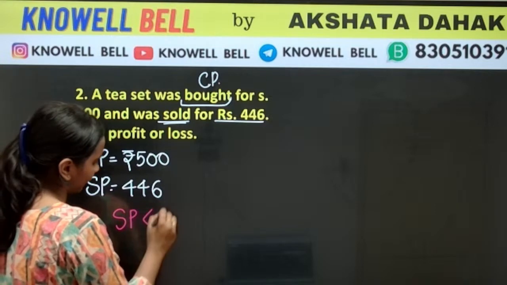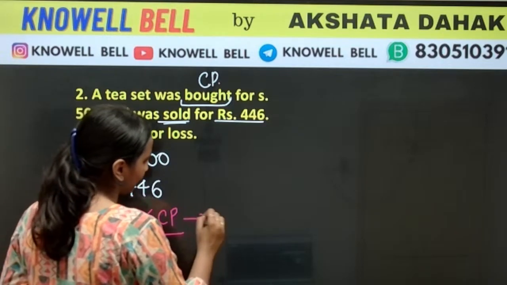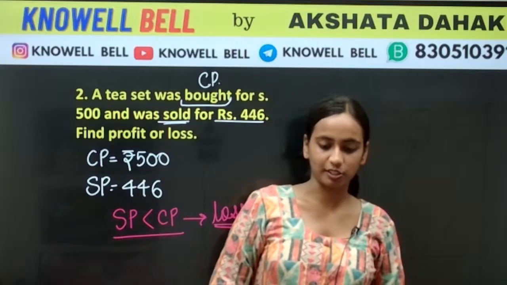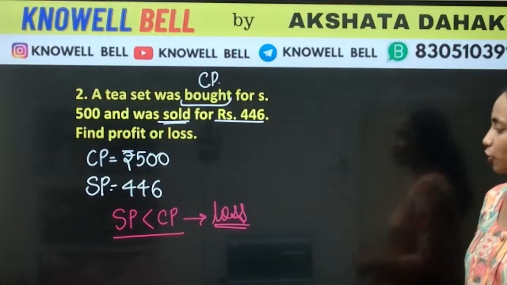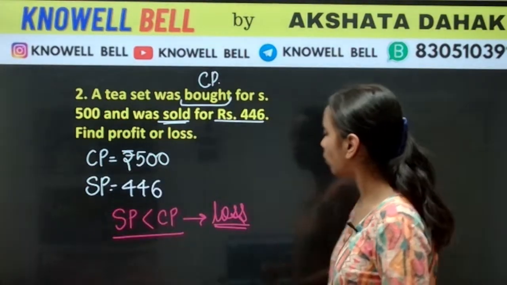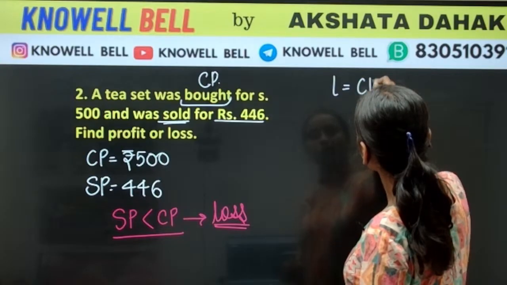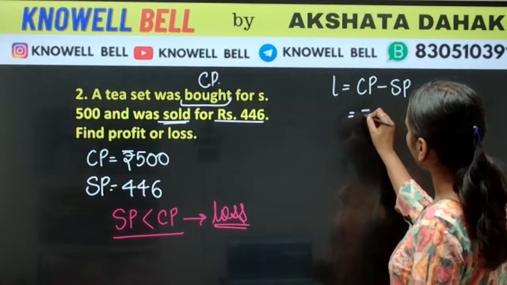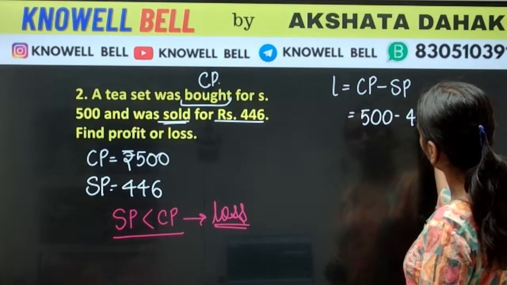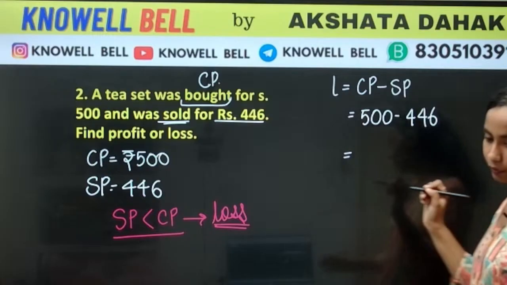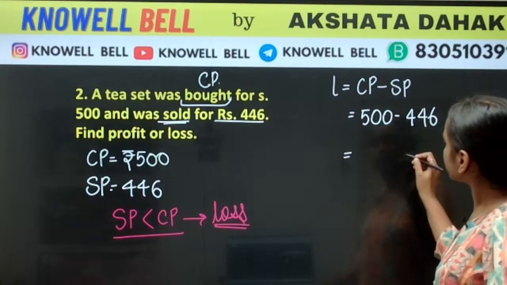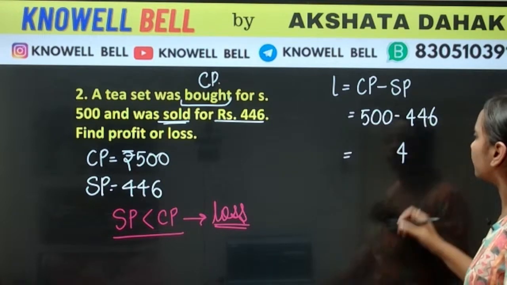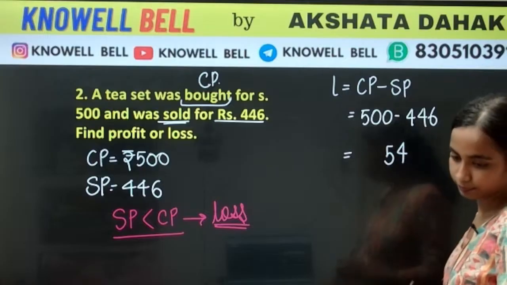तो हम यहाँ से क्या देख सकते हैं? We can see selling price is lower than cost price. Whenever selling price is lower than cost price, this becomes a condition of loss. Correct. Very good, Rudraksh. So how we will calculate the loss? Loss का formula क्या होता है? Loss is CP minus SP. What is the value of CP? 500. SP is 446. How much we are going to get here? Subtract it. 10 minus 6, we'll get 4. Then you are left with 9. 9 minus 4, 5.